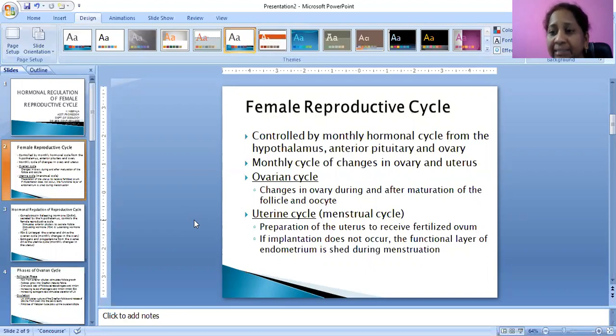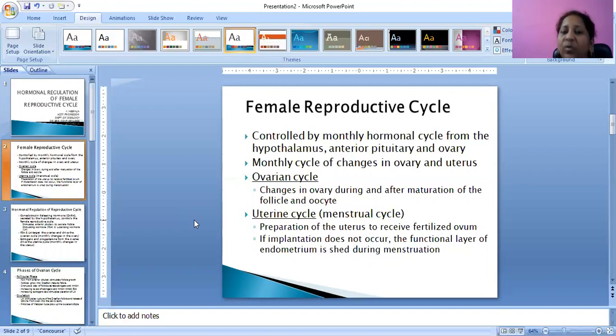This gonadotropic hormone will be stimulating the ovaries, and monthly changes will occur in the ovary and uterus. In the female reproductive cycle, we can see two cycles. One is the ovarian cycle, and the next is the uterine cycle, that is the menstrual cycle.